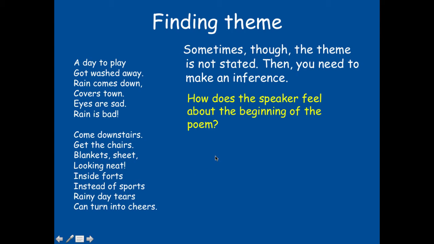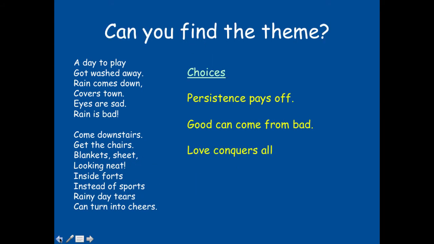All right, so let's make some inferences. How does the speaker feel at the beginning of the poem? Well, I can see that maybe they're feeling sad. They're bummed out. They're not going to get to play outside. Now, how do their feelings change towards the end of the poem? Well, it looks like they're having fun. It said tears turned into cheers. Things are looking neat. Okay, so let's look at our choices and see if we can find the theme.